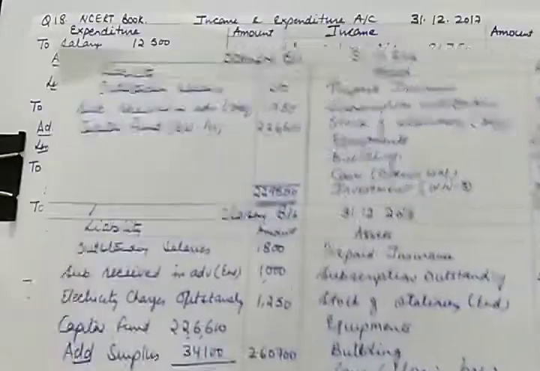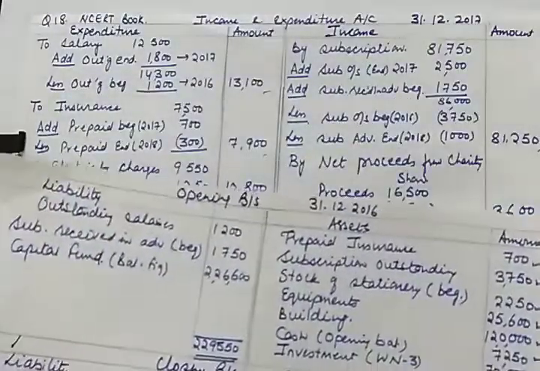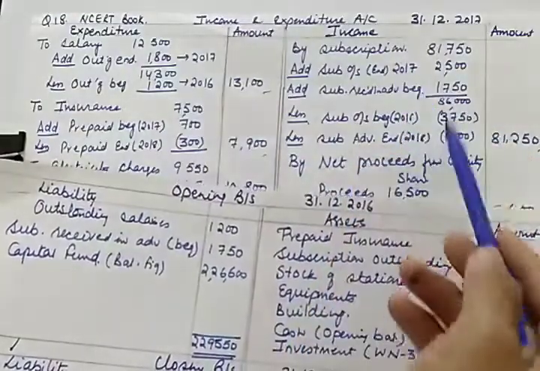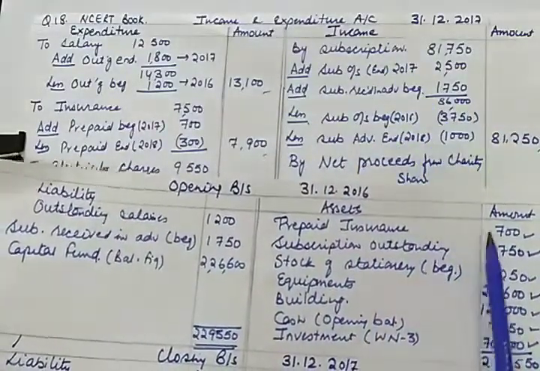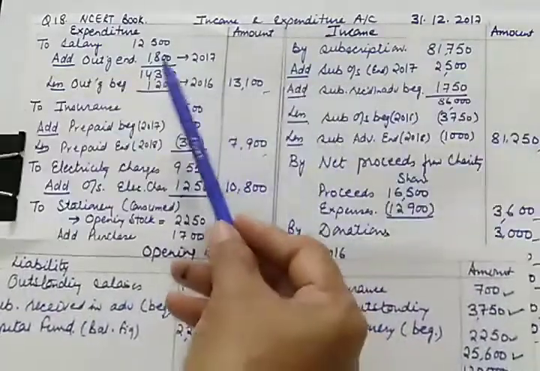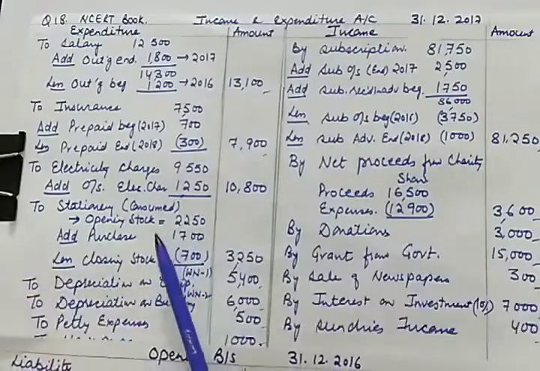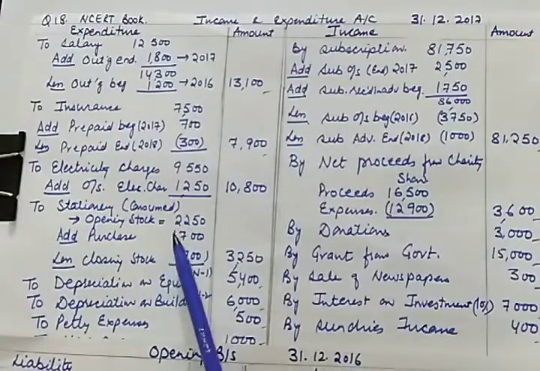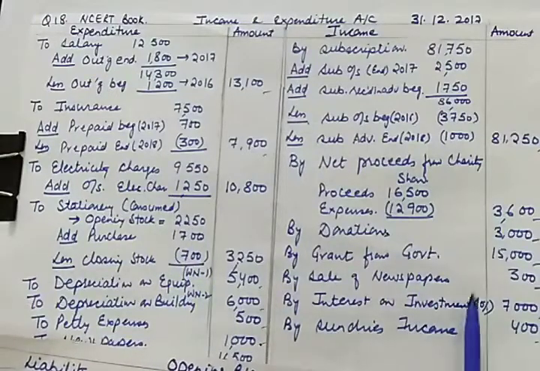So this is how this long question will be done. What we have done here, basically we have done the adjustment of subscription because opening and closing balances were given to us. Then we did the adjustment of salaries, prepaid insurance, then electricity charges, stationery opening stock and closing stock along with purchases given to us, donation, then interest on investment.